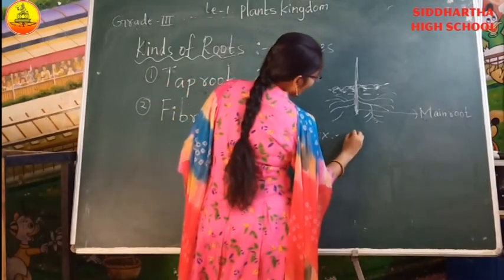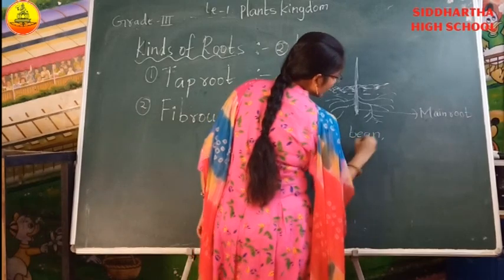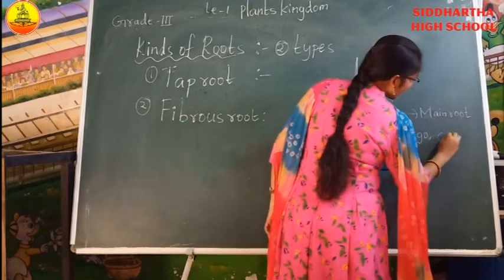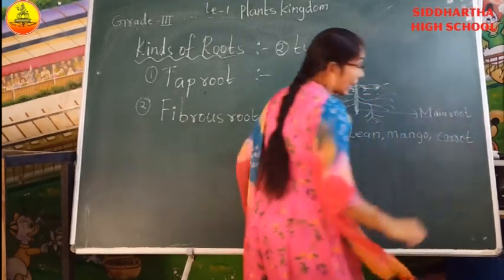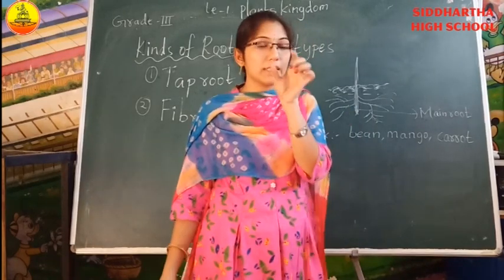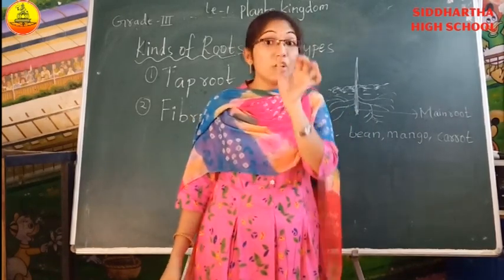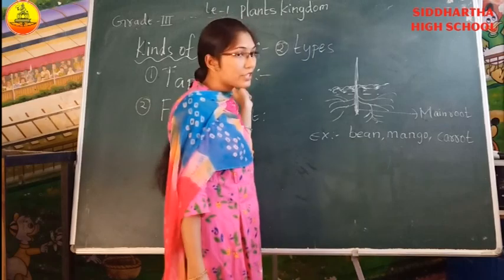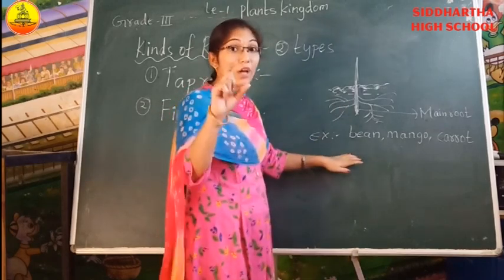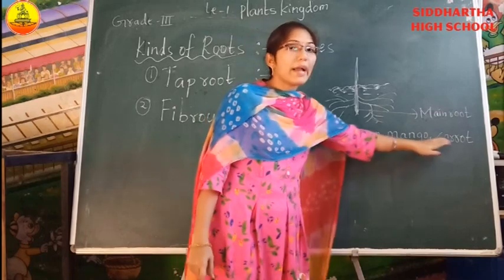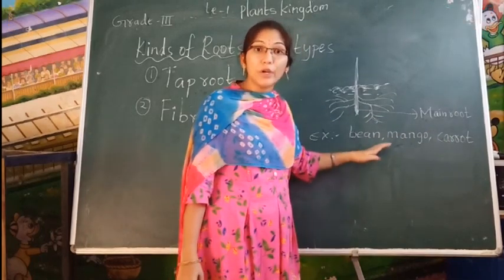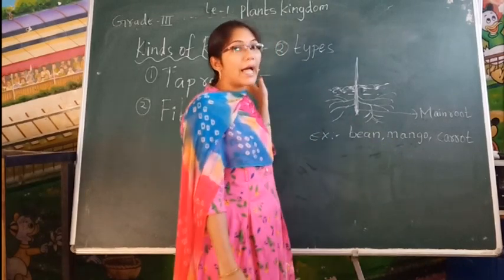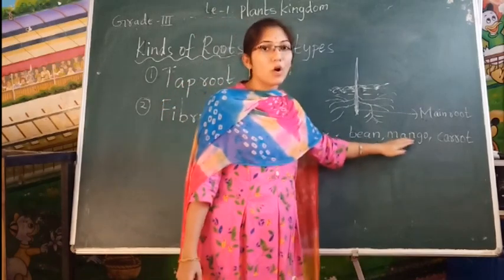Example of taproot: bean tree has a taproot system, and mango tree has a taproot system, and carrot also. You have to observe when your parent brings the carrot. You have to observe the carrot, that food storage part is there. This is the main root. From that, small roots will grow. Yes, that type of root we should call taproot. Example of taproot: beans, mango, carrot. These types of plants have a main root. From that main root, smaller roots will grow on the side.